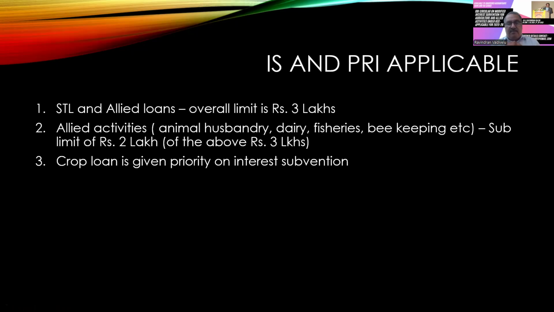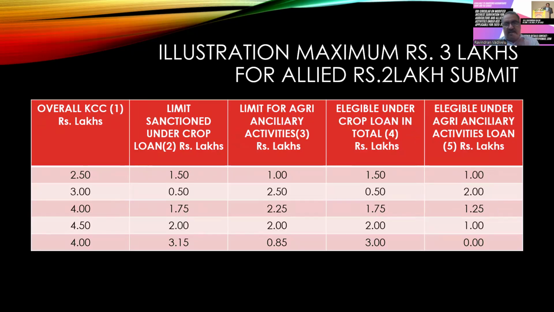Among this, the short-term loan which has been sanctioned as crop loan is eligible for the interest subvention. Here, this is a chart based on which we can explain. So in the illustration, the maximum is 3 lakhs. Say for example, the overall KCC is 2.5 lakhs. That is, crop loan is 1.5 lakhs and allied activities they have sanctioned 1 lakh. So the entire 1.5 lakhs is eligible for the interest subvention, and for allied activities it is 1 lakh.